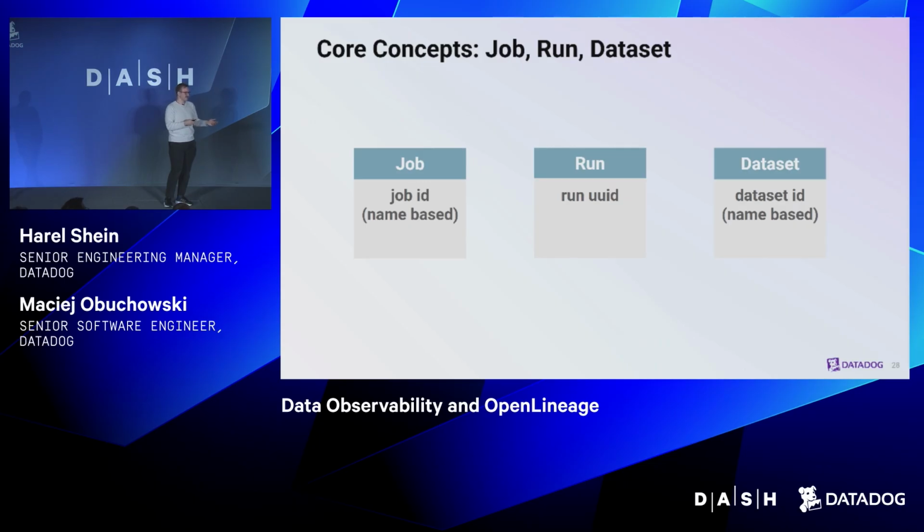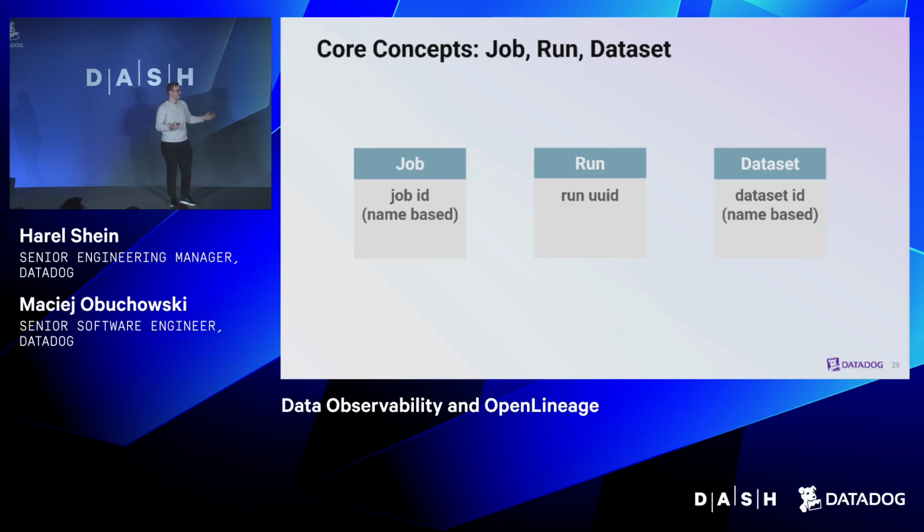If you think of batch systems, it maps very well to the understanding: you click run on the Airflow DAG, and you can see a few of the runs. And datasets are an abstract way of thinking of all data consumed or produced by a pipeline, also identified by name and namespace. Those are the only core entities.